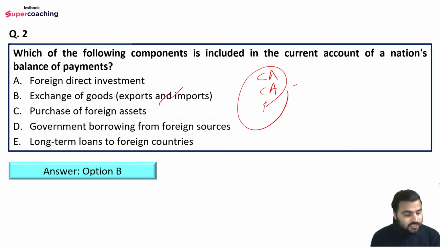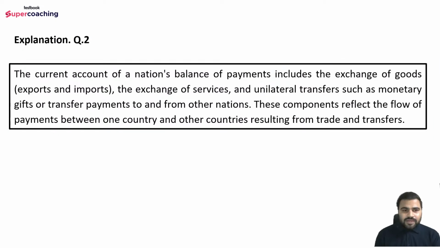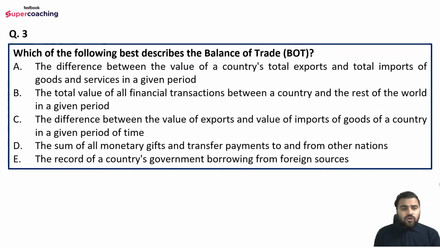So nachos and cheese is also saying option number B. You both are correct. Well done, guys. Well attempted. Now here you can read, the current account of a nation's balance of payment includes the exchange of goods, export and import, the exchange of services, and unilateral transfers such as monetary gifts or transfer payments to and from other nations. These components reflect the flow of payment between one country and other countries resulting from trade and transfer, right?